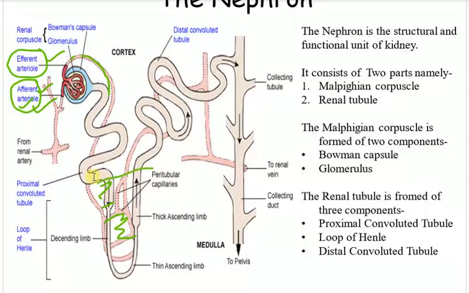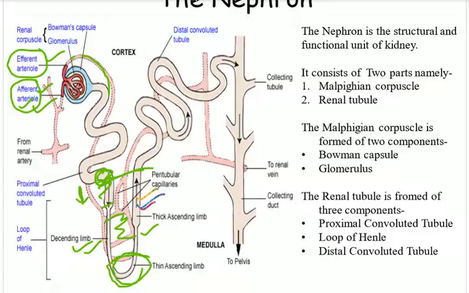Let me just mark it. This particular one is a descending limb. This one also has been mentioned as descending limb. This is the hairpin-like structure, this portion, and this is the thick or thin ascending limb. Look here, it is quite thick in the early portion, and in this later half it is thin.